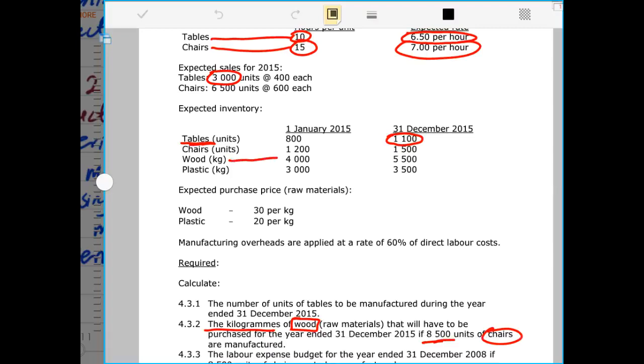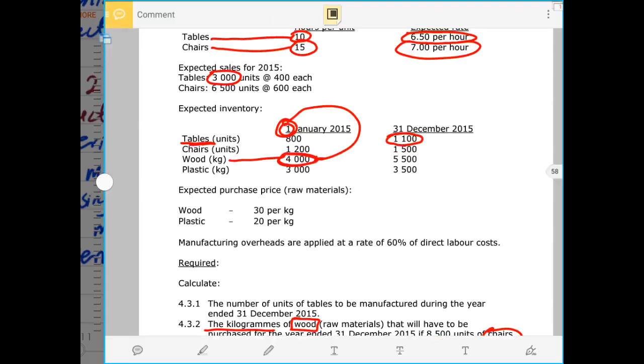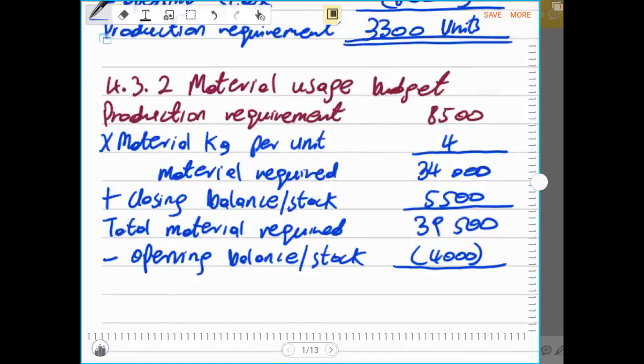Here we have our opening stock as 4,000. Opening stock of wood is 4,000 and it was there on the 1st of January 2015, meaning this 4,000 is the material that was left in the 2014 accounting period. By 31st of December 2014, this was the closing balance and it became an opening balance on the 1st of January in the year 2015. So now we don't have to buy material that came from the previous accounting period because it was already purchased. That is why we have to always subtract the opening balance of material.